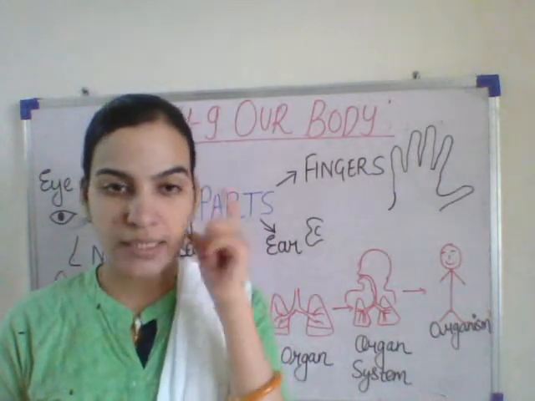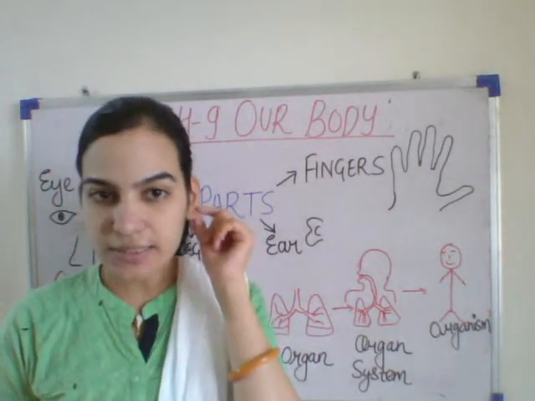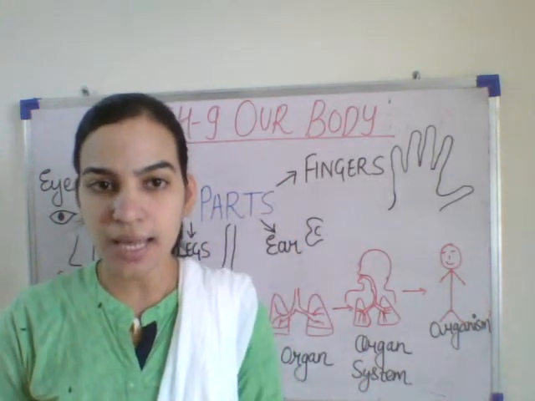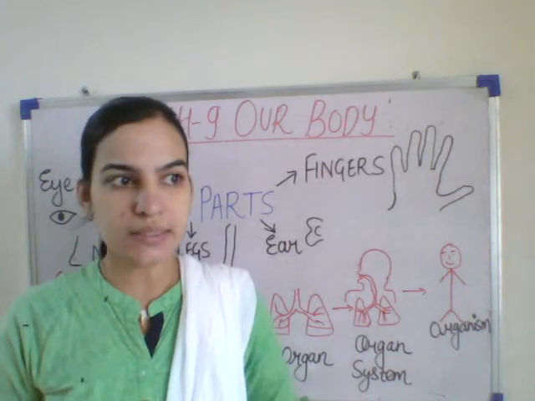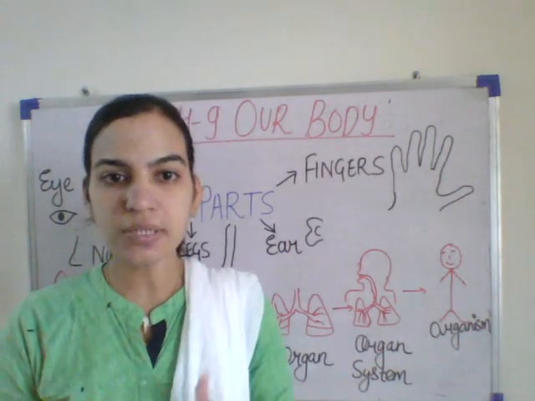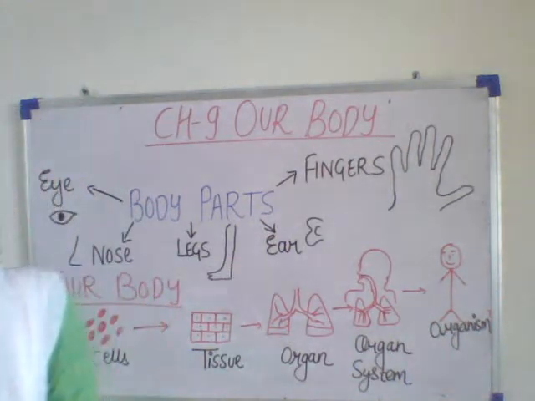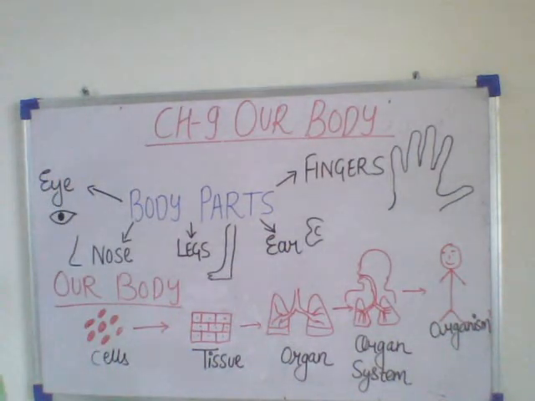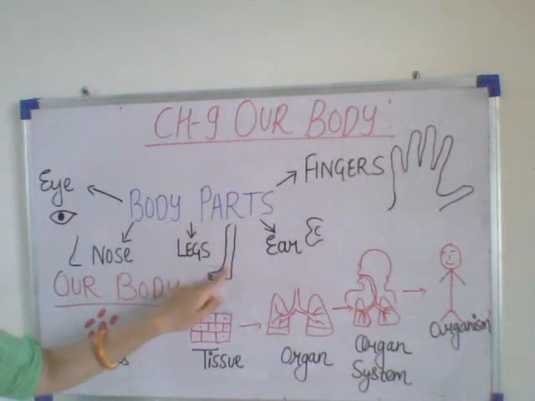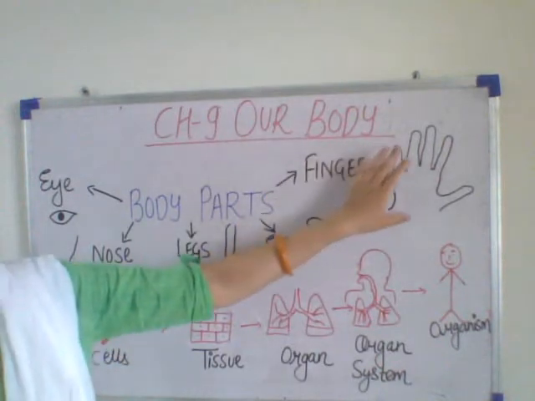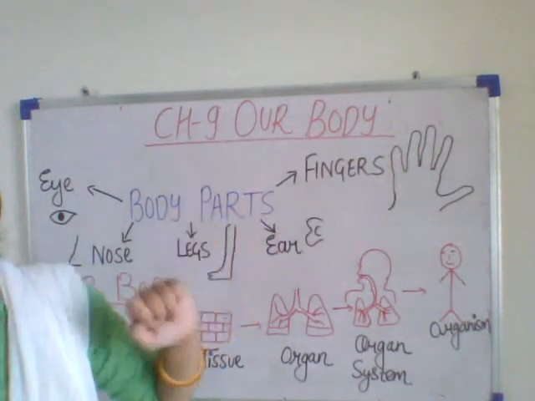It contains eyes, nose, ears, hands, shoulders, stomach, legs, and different parts. These different parts perform different activities. Our body parts help us to see, move, run, hold, throw, breathe,